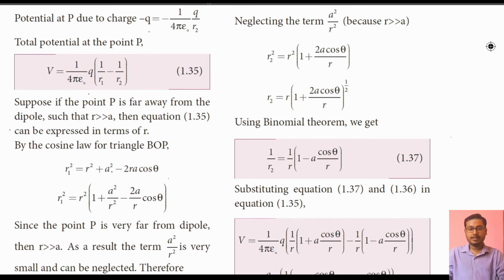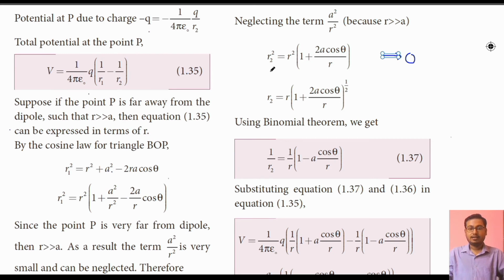Now because a/r is much less than 1, a square / r square tends to 0, so we can neglect that value. In that situation we get r2 square = r square (1 + 2a cos theta / r), the same as what we found for r1 square.